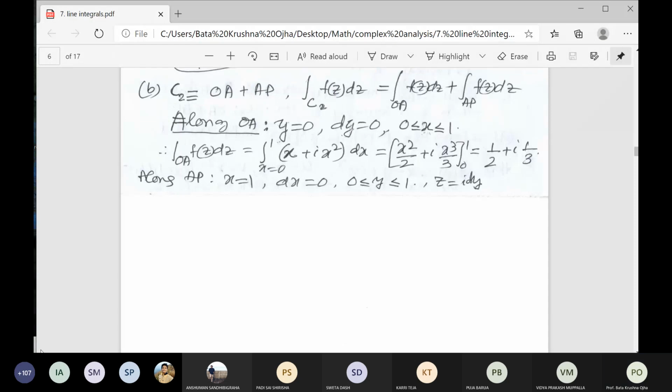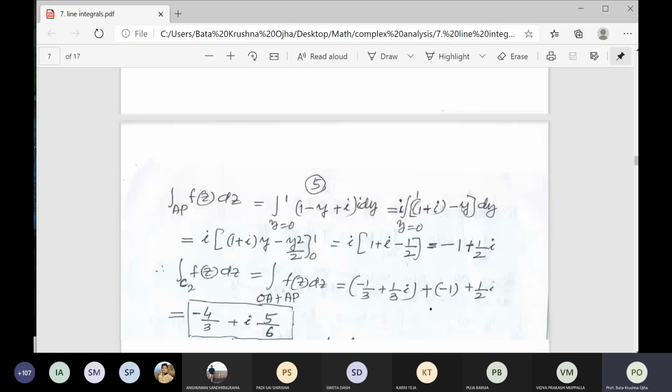So what is dz? Wrongly I have written here z. It is not z. Please rectify. dz is equal to i dy. Please rectify. dz is equal to i dy.